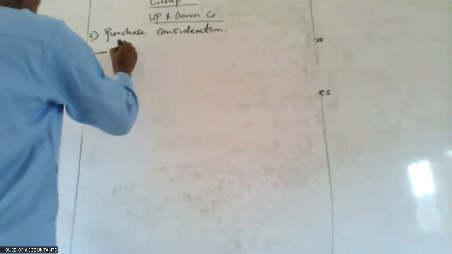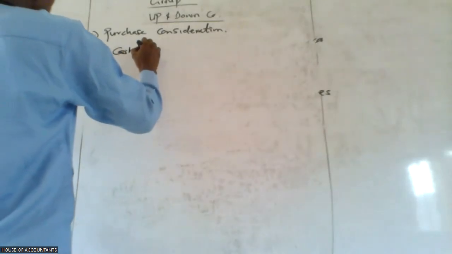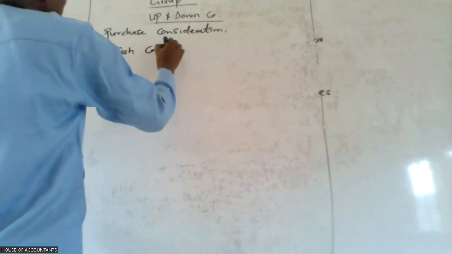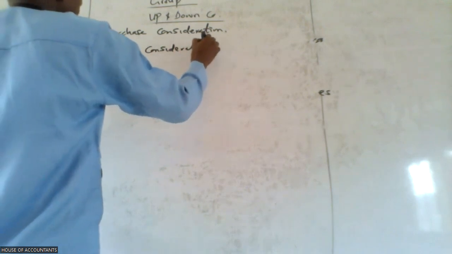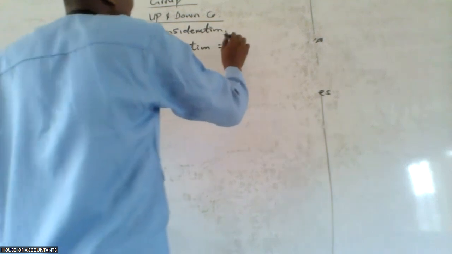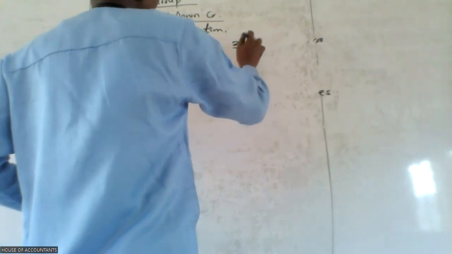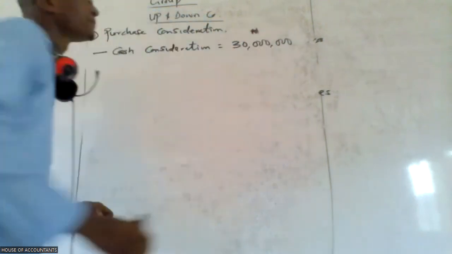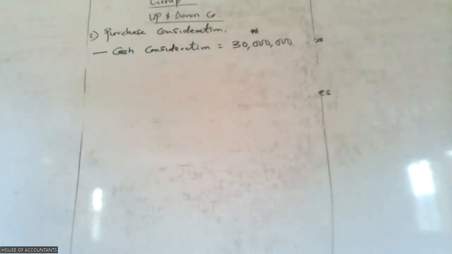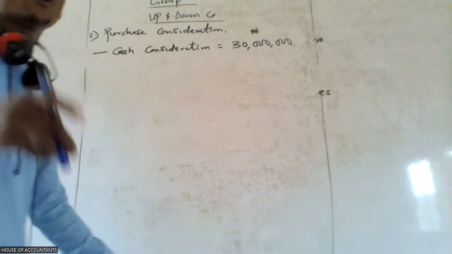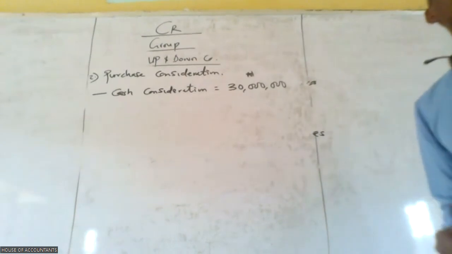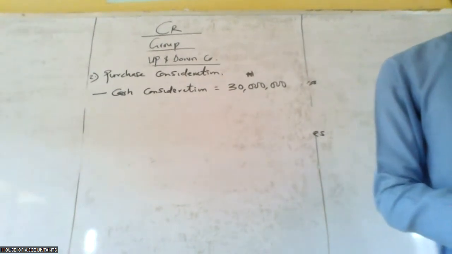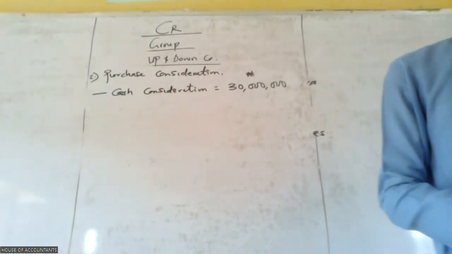From that question, we have the first one to be cash consideration, which is how much? Is it 30? 30 million naira. Are we getting that gist now? Now the other one is to be paid in 2 years' time, abi.